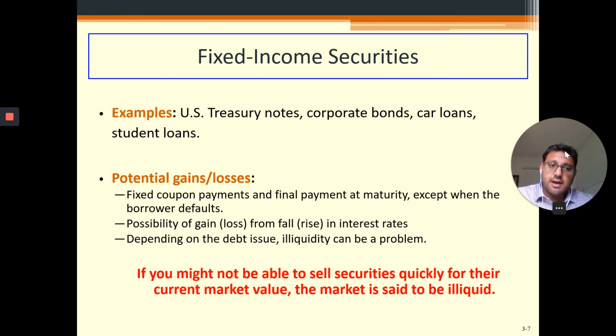Then in the second year, again after 6 months another $25 will come, and then another $25 after a further 6 months. So how many 6-month periods are there in 5 years? 10. So 10 multiplied by 25. The total interest payments will be $250 on the face value of the $1000 bond over the 5 year period, given the coupon rate, not interest rate. This is the right word. The coupon rate is 5%.